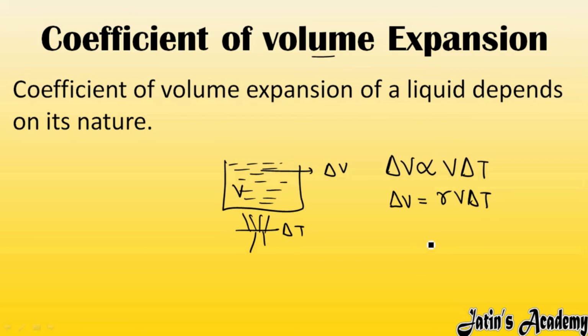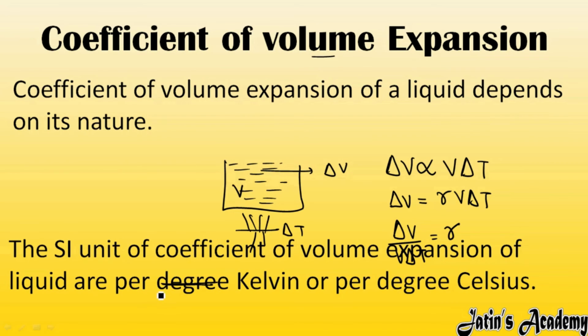When we have linear expansion, we use alpha, for superficial, beta, and for volume, whether it is for solid, liquid or gas, we use the same coefficient, gamma, and then V delta T, okay? Then delta V over V delta T equals gamma. The coefficient of volume expansion is the change in volume per unit original volume per degree rise in temperature. Its SI unit is per Kelvin, or you can say per degree Celsius, okay?